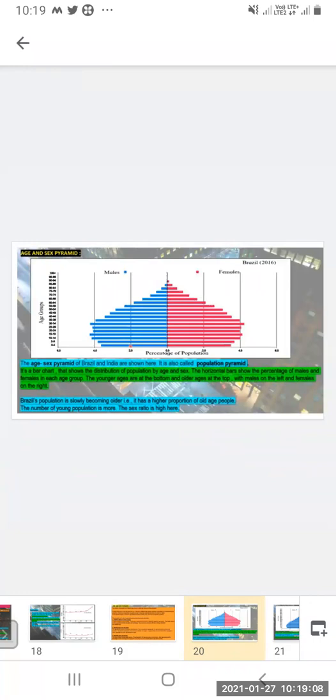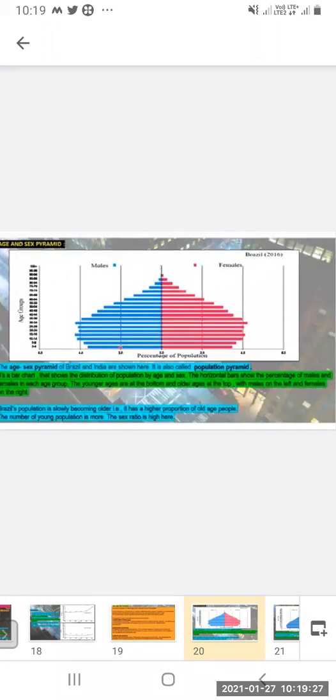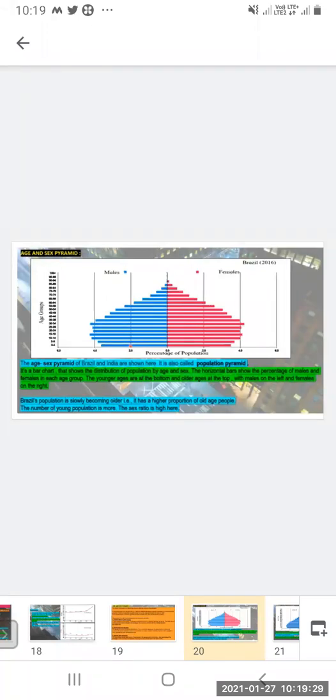Now, the age-sex pyramids of Brazil and India are shown here. It is known as a population pyramid. It is a bar chart that shows the distribution of population by age and sex, male and female, and the age group is also given.